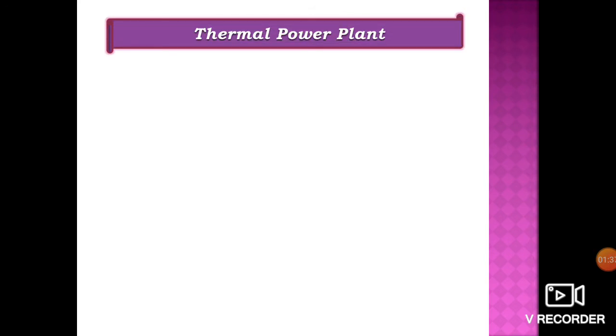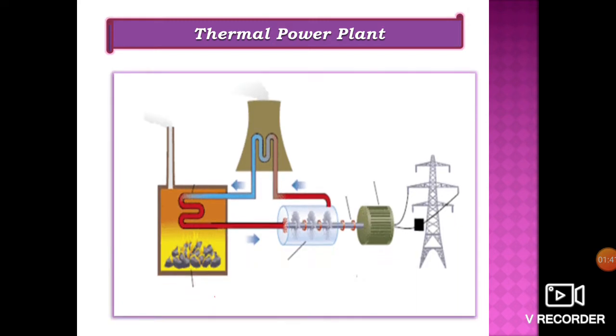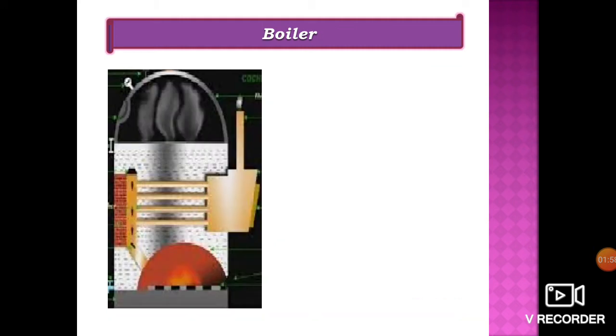Now let us take the power plant as an example to explain various thermodynamic approaches to generate power. A boiler converts water into steam, which in turn rotates the turbine blades connected to a shaft. This shaft is coupled with a generator shaft to produce electricity.